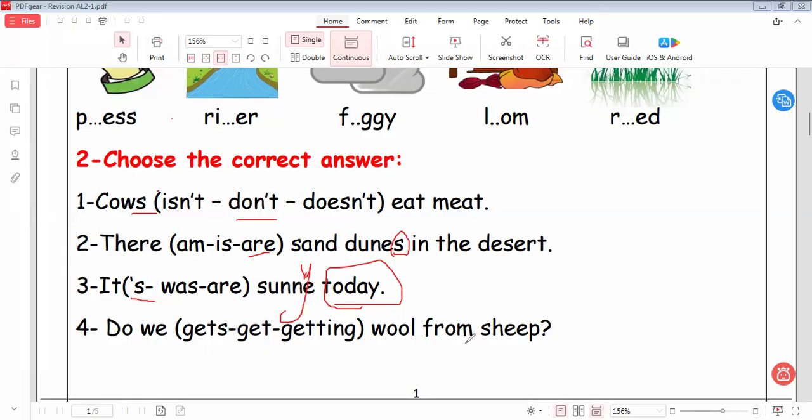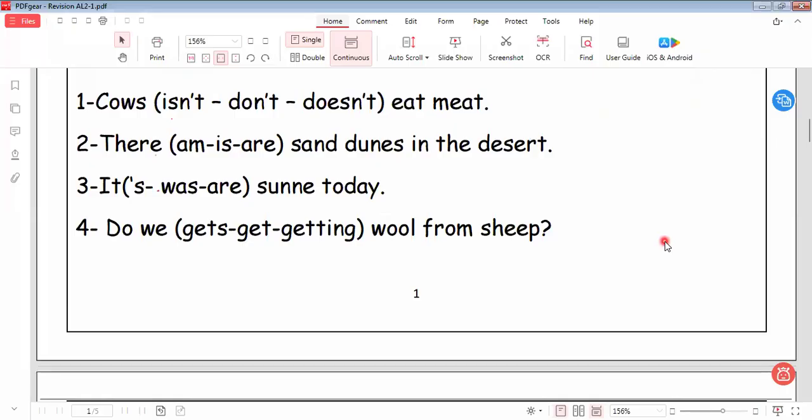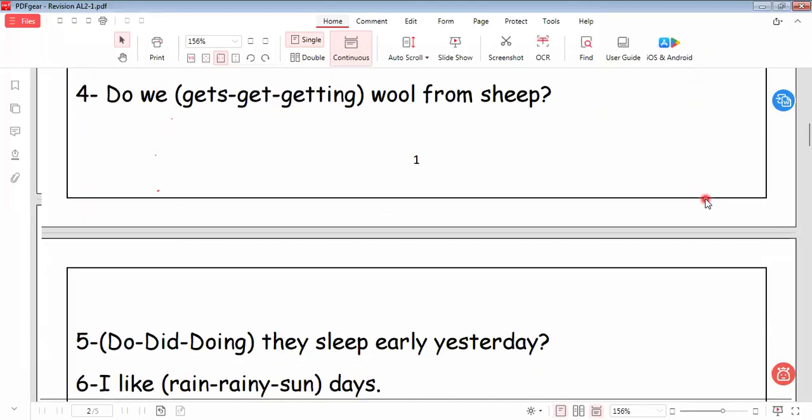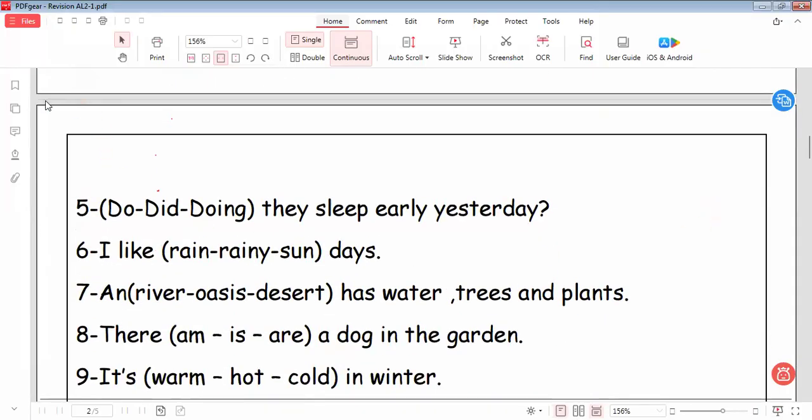Do we get wool from sheep? So it will be here. Do we get? Let's continue the rest of the exercise. Here is a short exercise, but in this exercise we collect all the important items in your syllabus book, on your Connect book, to be able to answer in the exam.